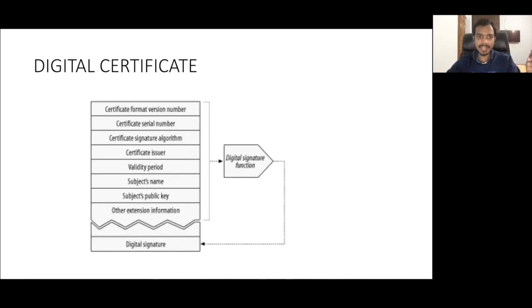That CA will use its private key. That private key is only with the CA itself. Nobody else on the internet knows about the private key of the CA. That will be secret to the CA itself. It will use its private key and encrypt this message, whatever fields are there, and that encrypted message is basically the digital signature. So that is stored here.